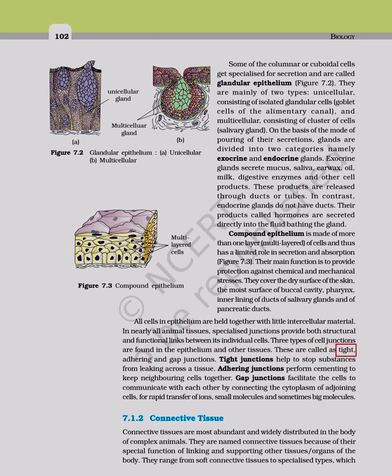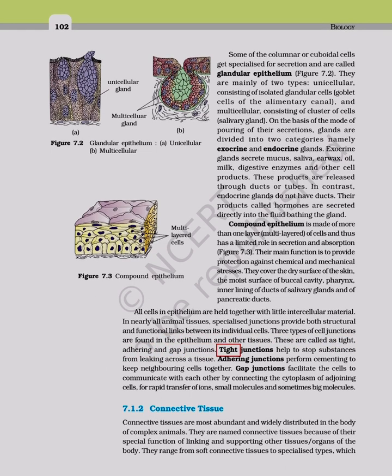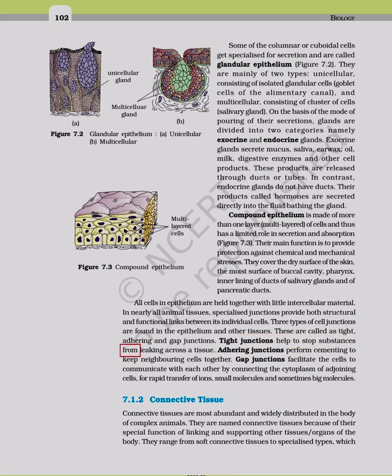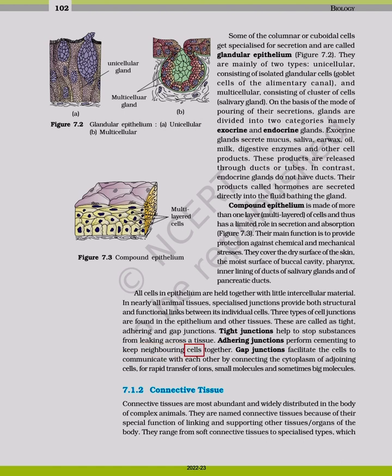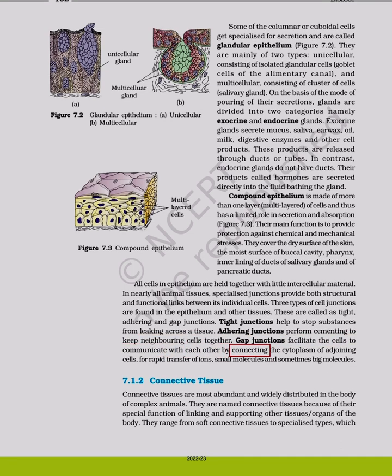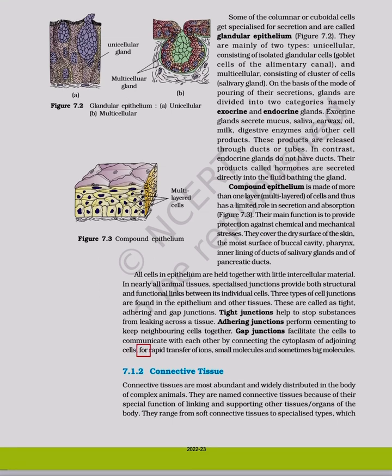These are called tight, adhering, and gap junctions. Tight junctions help to stop substances from leaking across a tissue. Adhering junctions perform cementing to keep neighboring cells together. Gap junctions facilitate the cells to communicate with each other by connecting the cytoplasm of adjoining cells for rapid transfer of ions, small molecules, and sometimes big molecules.